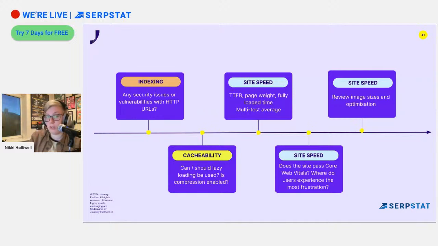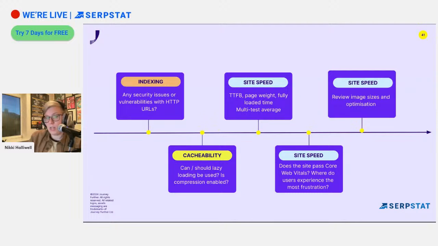And then we're going to do a multi-test average. So we don't just test the site speed once and take that. You're going to do at least three tests and then take the average score from those, and that'll give you a more accurate representation of how your average users are experiencing the site.